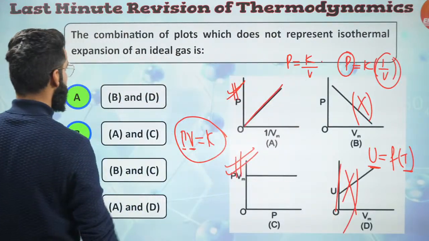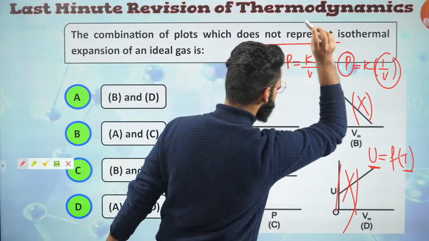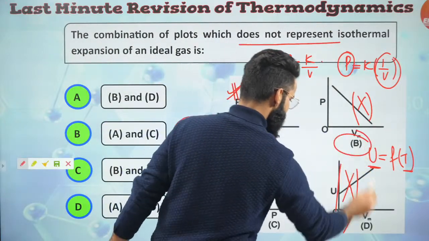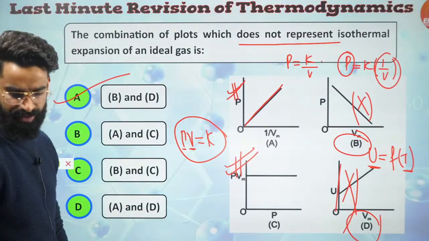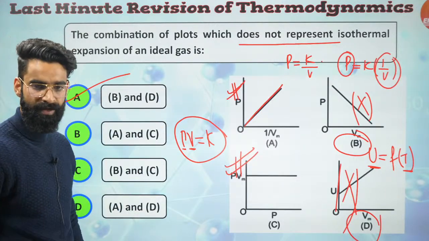Now what are we supposed to check? The combination of plots which does not represent isothermal. It's going to be B and D. Now check which option has B and D. Option A is the one which is going to be the correct one among all. Yes? Right.